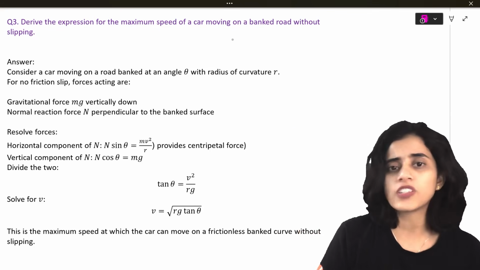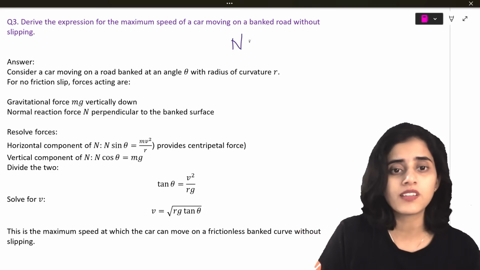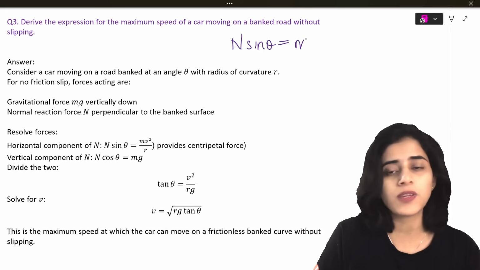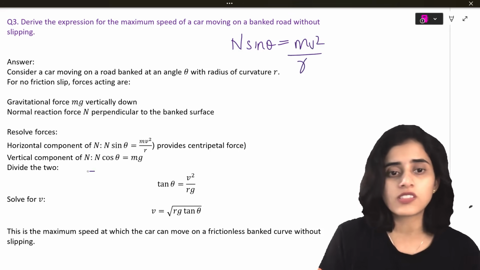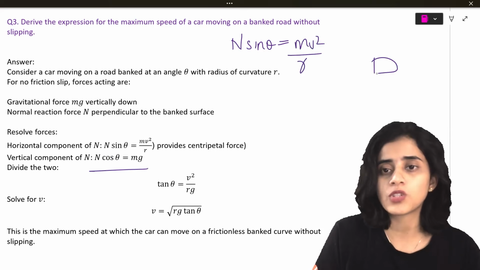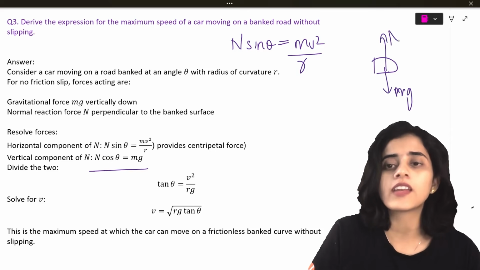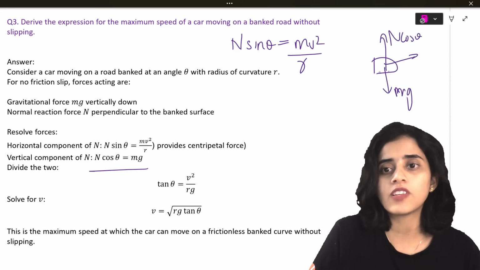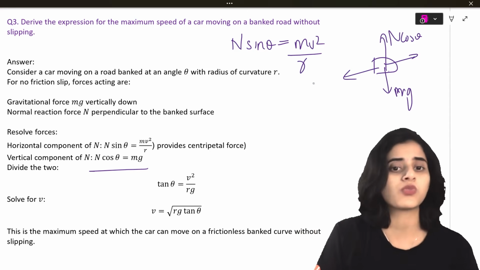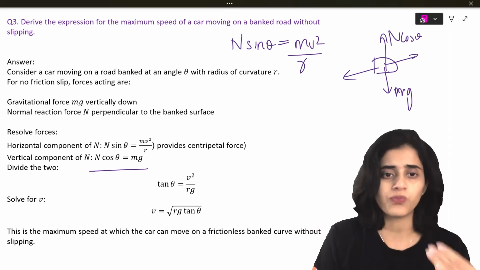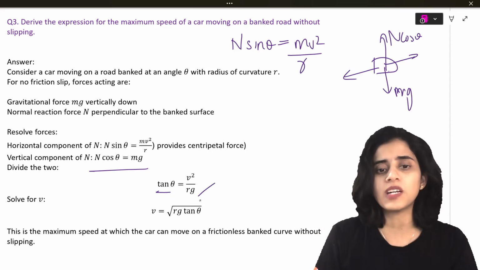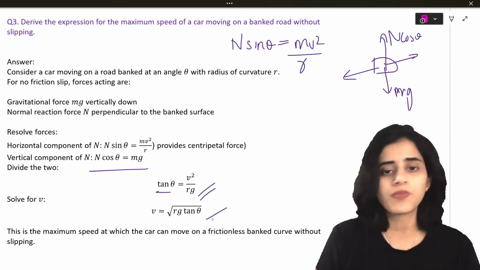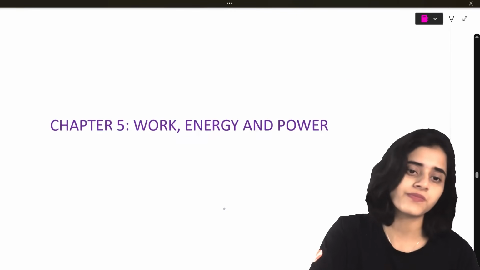To do that, first you take the horizontal component, n sine theta, and that has to be equal to mv square by r, which is the centripetal force, and then n cos theta should be equal to mg. So if this is your car, mg is acting down, n cos theta is acting up, and mv square by r and n sine theta are along the other two sides. And then you divide the two. n sine theta by n cos theta becomes tan theta. mv square by r by mg becomes v square by rg. You rearrange it, you'll get the answer.